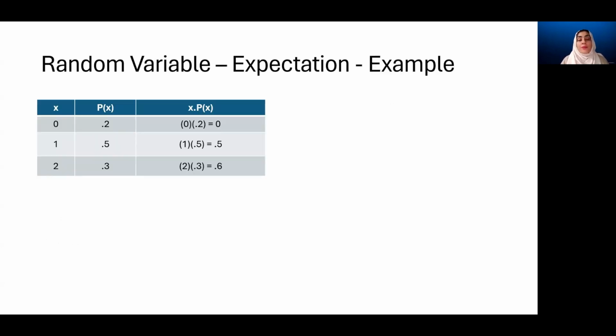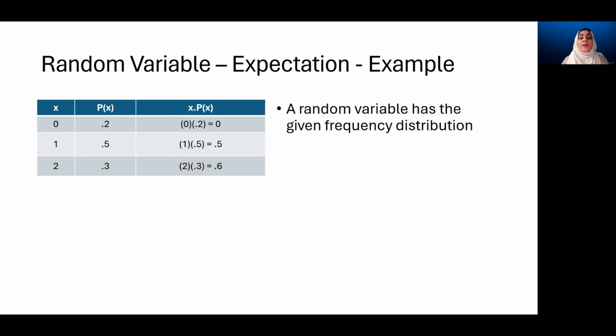Consider this probability distribution for the random variable. You can clearly see that the random variable here can have three distinct values, 0, 1, and 2. The probabilities associated with each of them are given, 0.2, 0.5, and 0.3 respectively. We compute the product of the value with its respective probability, and we get these values. Now we simply add them up to get the mean or expected value of this discrete random variable. Here, the expected value is 1.1.